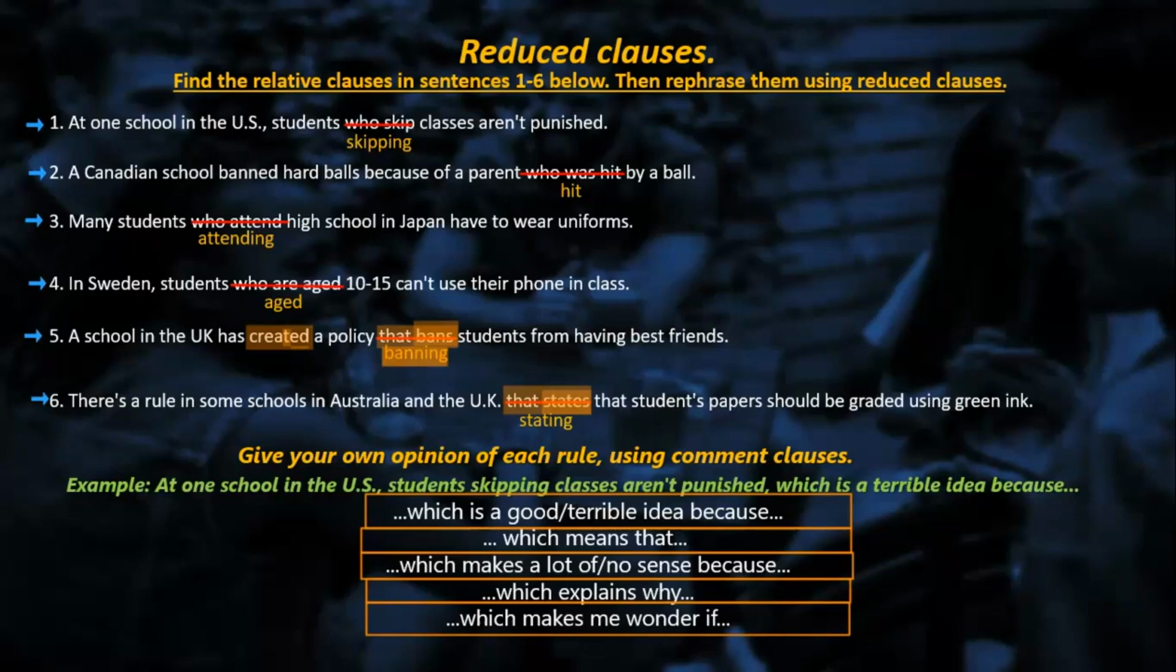A school in the UK has created a policy banning students from having best friends, which is a terrible idea because they don't have the power and the permission to do that to the children. Yes, exactly. Banning social interaction is something impossible. We are social beings. It sounds really crazy. Yeah, exactly, just like that.